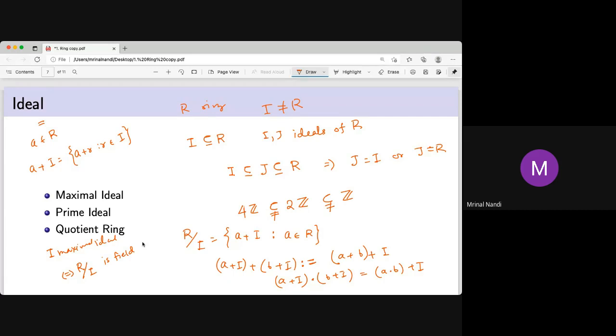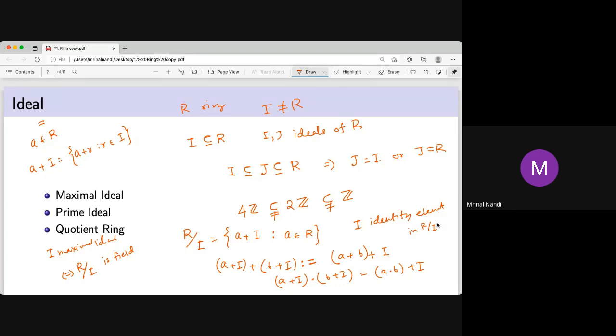So now the idea is this: if I is the maximal ideal, and you quotient like that, then all the elements of this maximal ideal are going to be 0. Here 0 means the identity element. Remember, this I is the identity element in R mod I. So every element of I is just squeezed to 0.